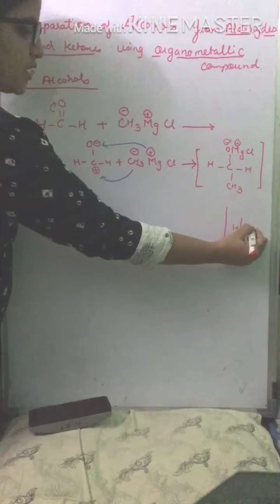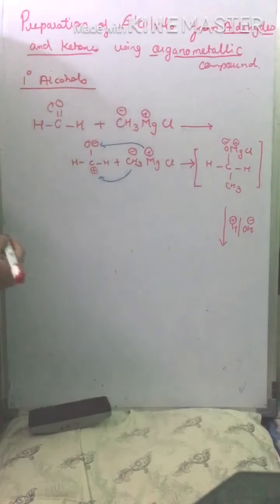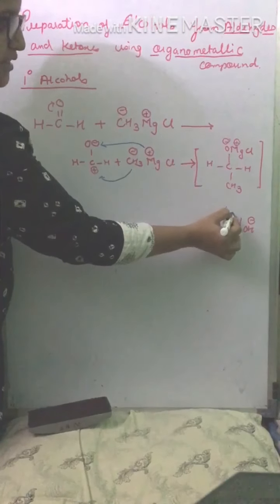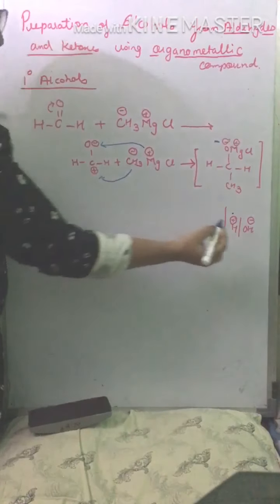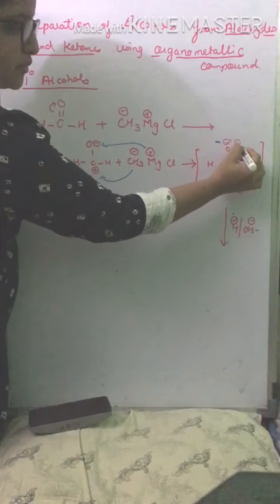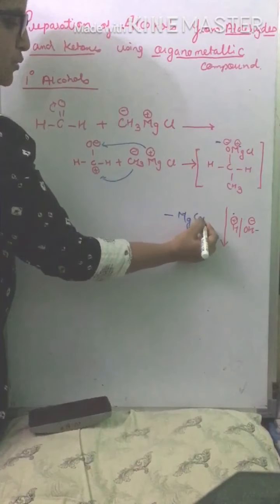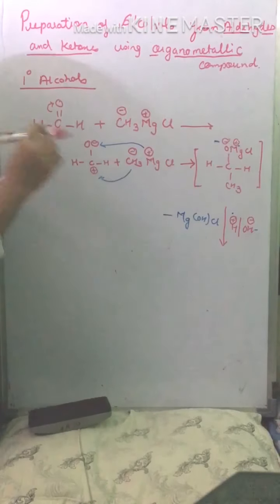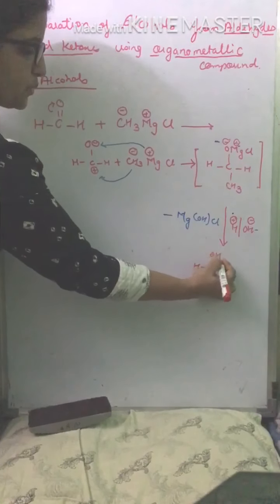Next, we are carrying out hydrolysis. Water always dissociates as H plus and OH minus. So now this H is attracted towards the negative oxygen, and OH is attracted towards the positive metal. So minus of MgOHCl, and we'll get our primary alcohol, H2COH CH3.